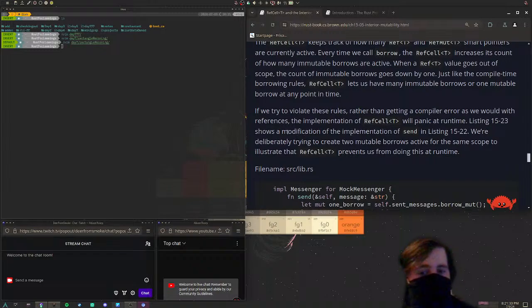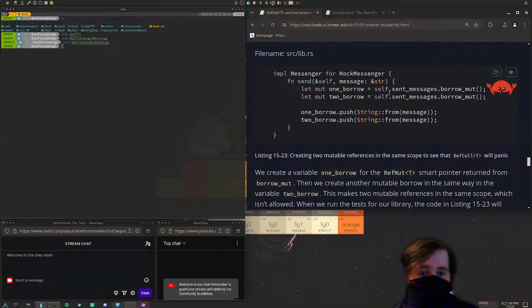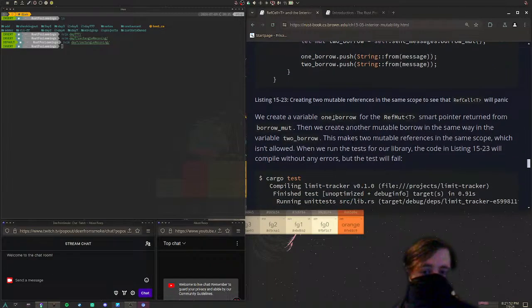Listing 15-23 shows a modification of the implementation of send in Listing 15-22. We're deliberately trying to create two mutable borrows active for the same scope to illustrate that RefCell<T> prevents us from doing this at runtime. Right? Yep. We just call borrow_mut twice. We create a variable one_borrow for the RefMut<T> smart pointer returned from borrow_mut.